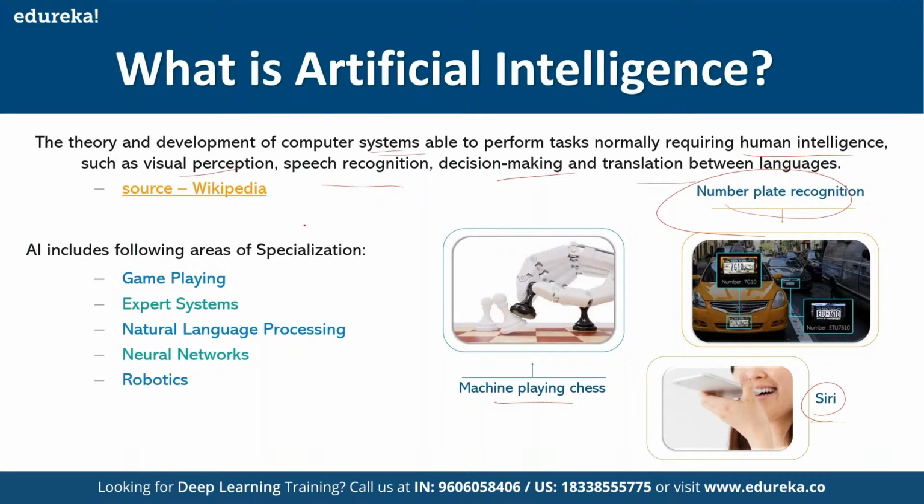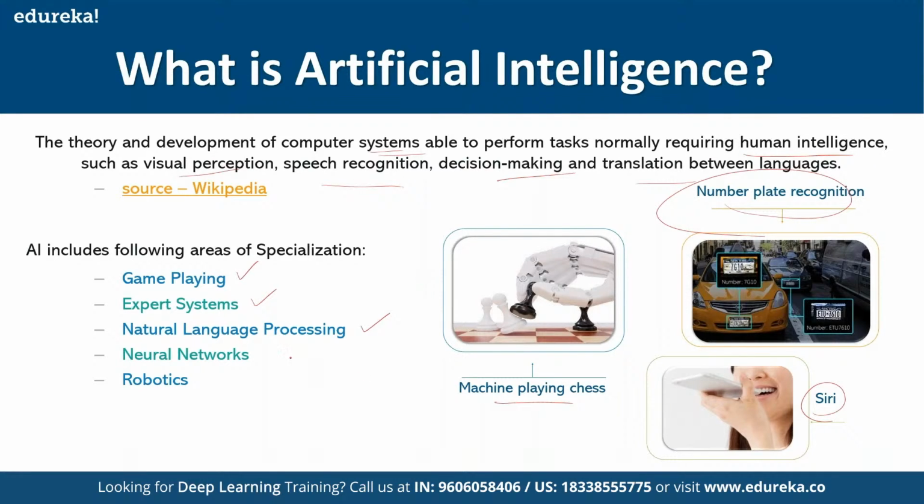When we talk about artificial intelligence, these are the areas under the specialization of artificial intelligence. One is game playing, another one is expert systems, one more specialization is the field of natural language processing, where we use natural language, that means the way we humans speak, and process that information and understand what exactly is being conveyed.